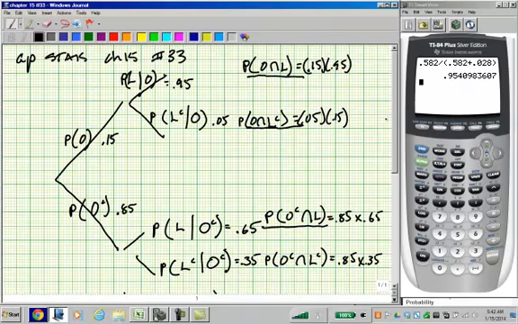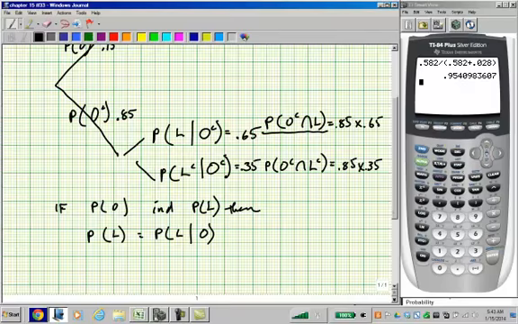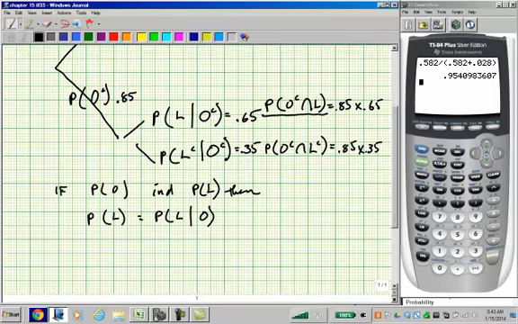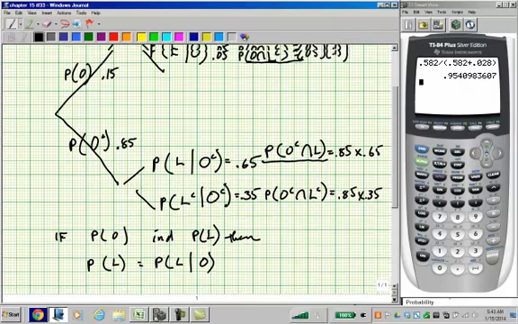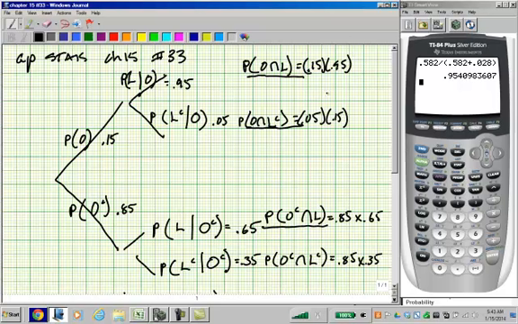And then the probability that the luggage is in Chicago, given that it left on time, is this probability right here. Probability that the luggage is in Chicago, given that it left on time, is 0.95. Alright, so we add these two probabilities together.